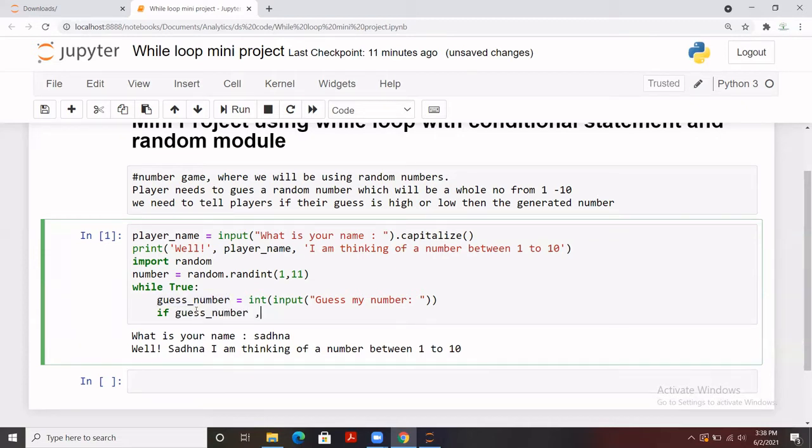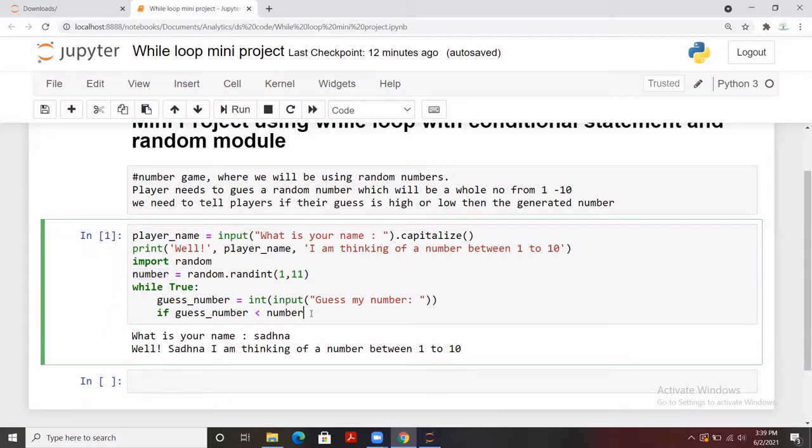Let's say less than the number that we generated, this number which we are going to generate from the random module, and we are going to store it in the number. So we are going to match it with this guess number which is coming from the end user. So if this number and this number are equal, then only the player makes a correct guess, otherwise it will be either less or the higher one.